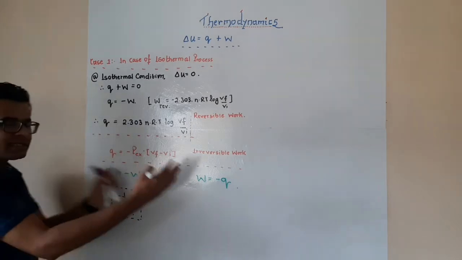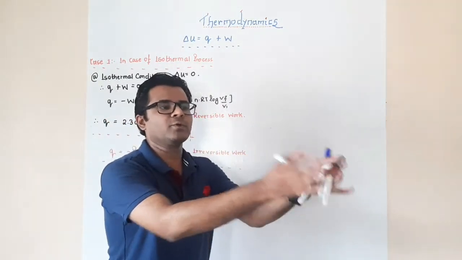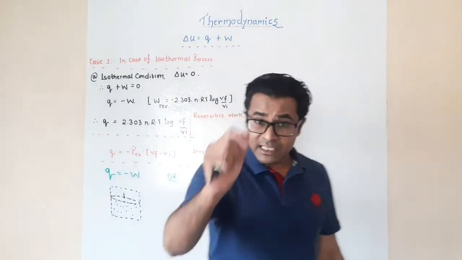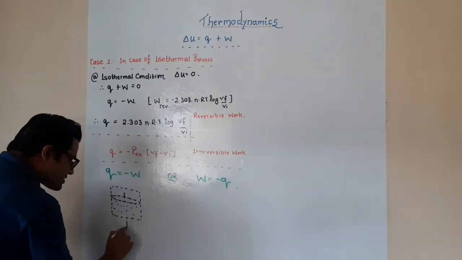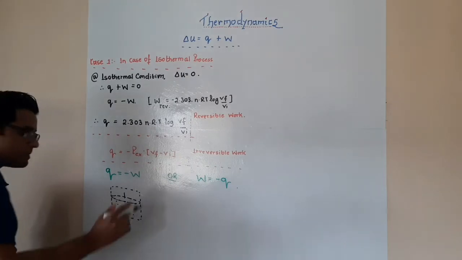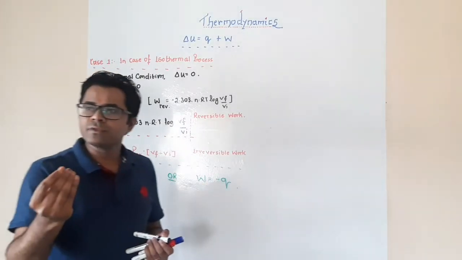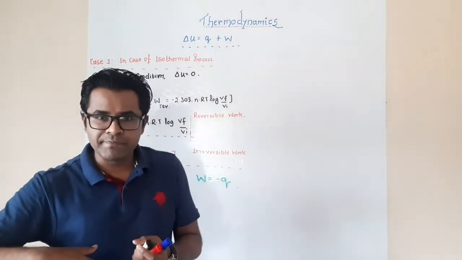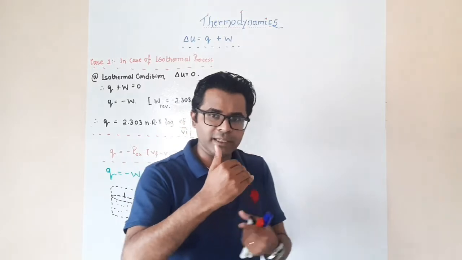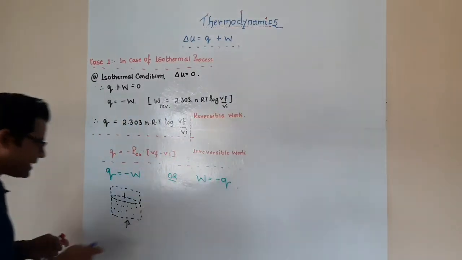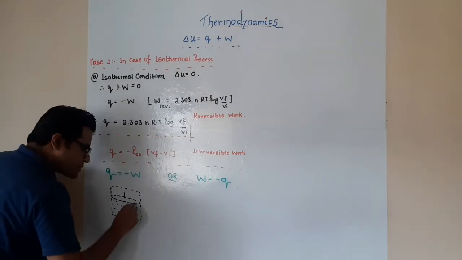Right now I am taking this system and keeping it at room temperature. So the temperature of the room is constant. At this point, if I start giving the system a certain amount of heat energy, what will happen? The molecules will absorb that heat energy. They will start moving with a higher speed. As they start moving with a higher kinetic energy, of course, they are going to produce pressure.